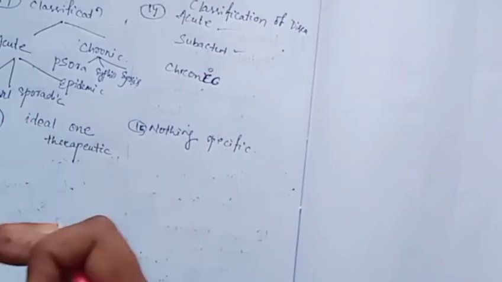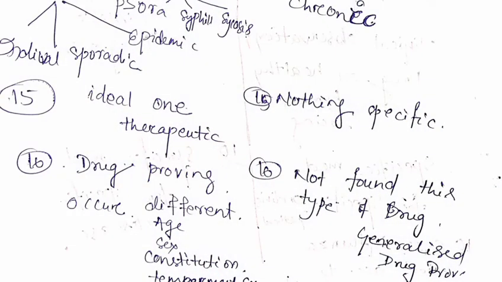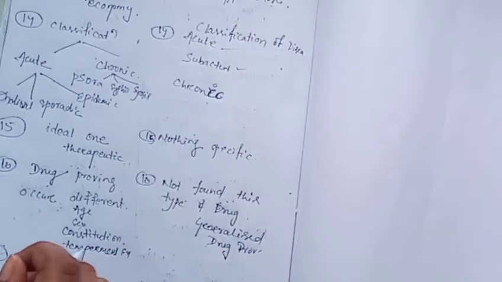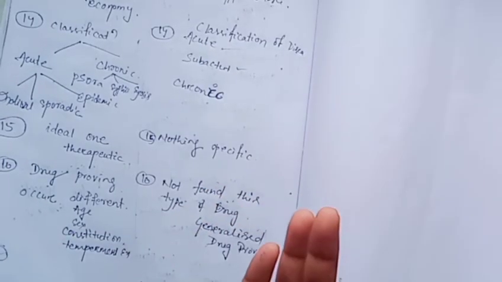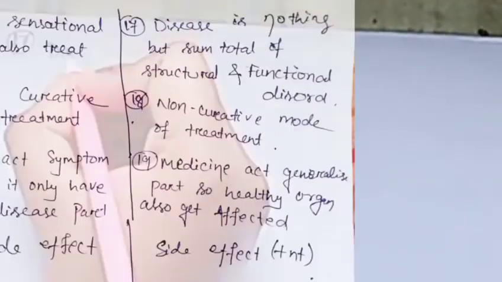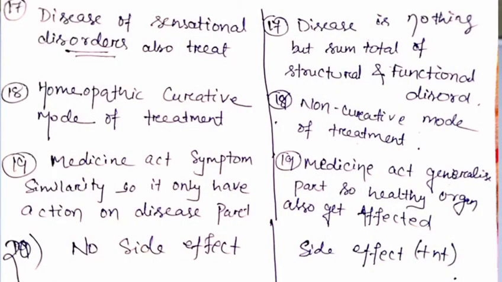In homeopathy, drug proving occurs in different ages, sex, constitution, temperament, whereas in allopathy drug proving occurs on a specific organ, specific lower organism. In homeopathy, the disease we also include is a sensational disorder.